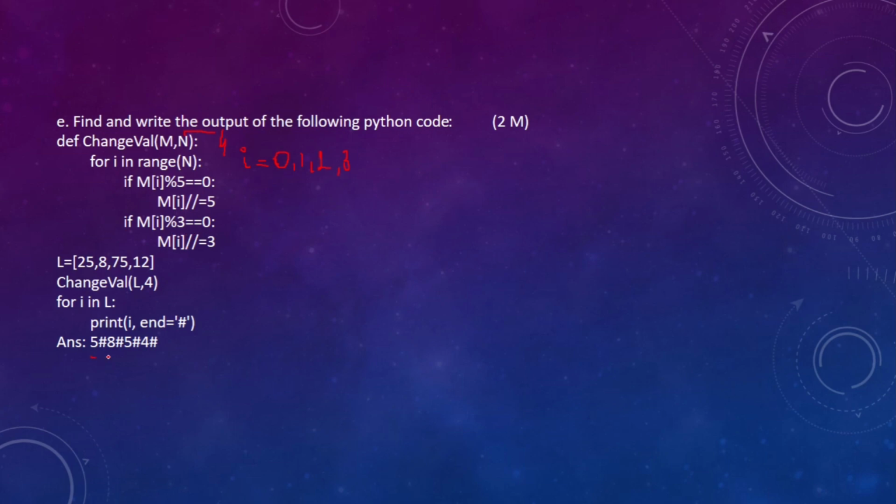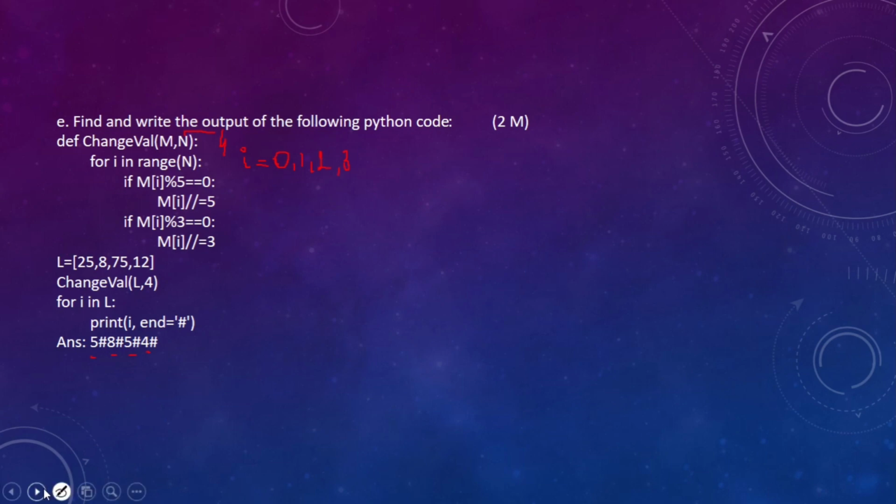And finally, the value is 12. It is not divisible by 5, but it is divisible by 3, so you will get 4. So the contents change to 5, 8, 5, 4, and when we print, that is what we get as the answer.